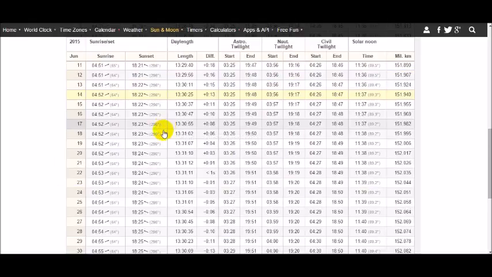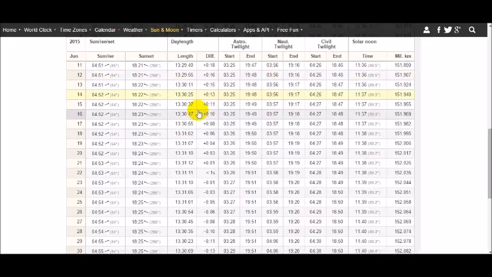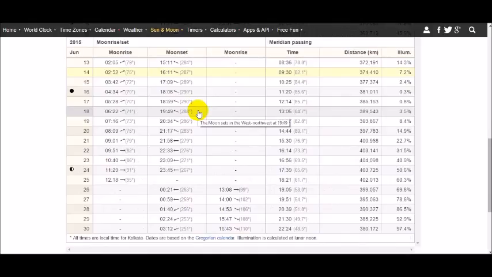Let's move ahead with June 18, and this is the last day required for our analysis. June 18, the sunset is at 6:23 p.m. and the moonset is at 19:49. That's 7:49 p.m. So 6:23 and 7:49. So how much is that? That's about 1 hour 26 minutes. So the next day, on June 18, the sun sets at 6:23 and the moon sets about 1 hour 26 minutes later.